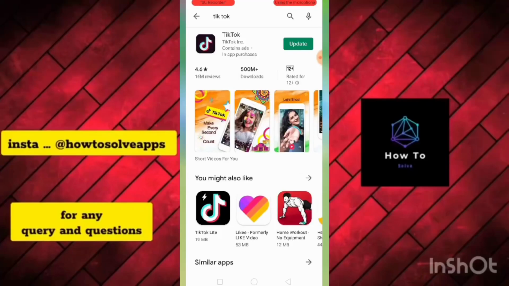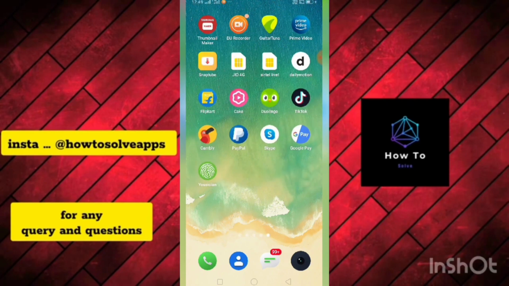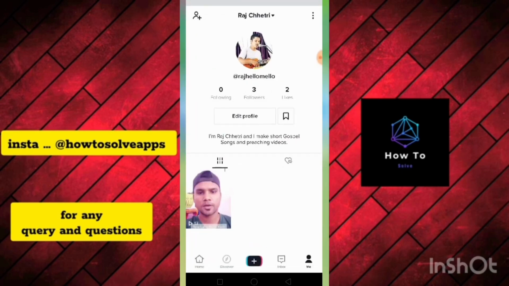And then check whether you have an update or not on TikTok. If you have an update on TikTok, then just update it, and after updating, check whether you are able to follow someone or not. If you are able to follow someone, that's great, your problem is fixed. But guys, if you are still facing the problem, then the third step to follow is open your TikTok app